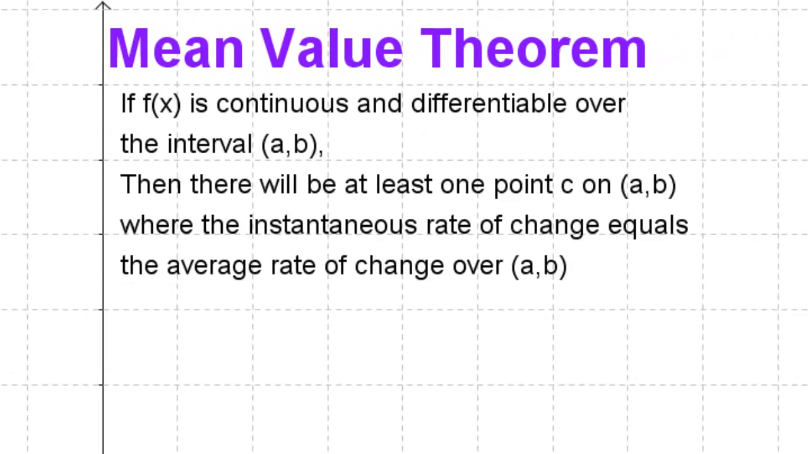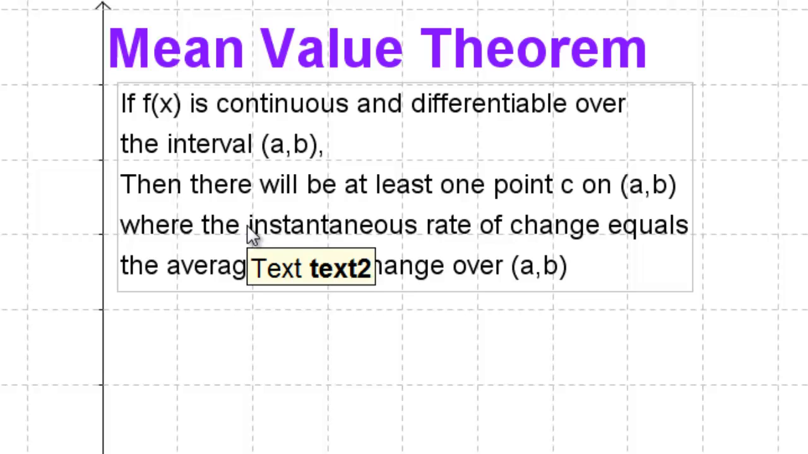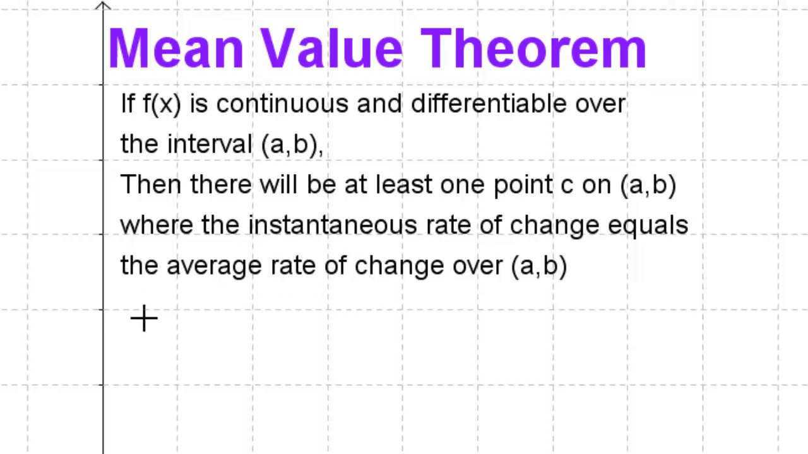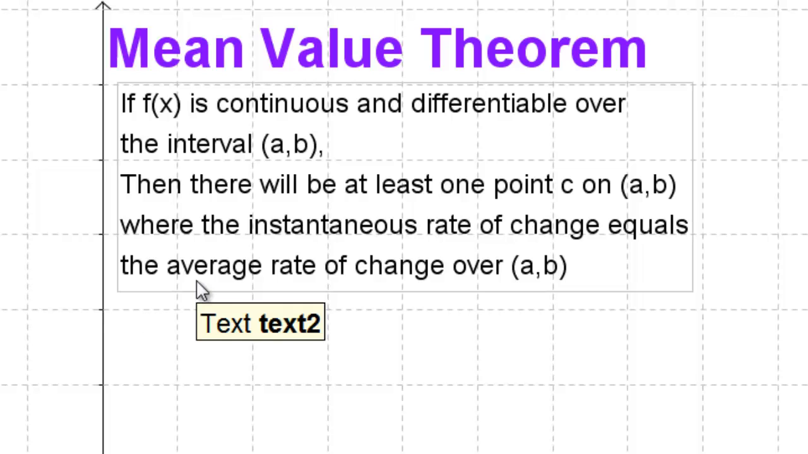The requirements are that the function be continuous and differentiable. So as long as the function is continuous and differentiable, and usually if it's continuous, it's also differentiable over an interval, then there's going to be at least one point on that interval where what we call the instantaneous rate of change, or the slope of the tangent line, is equal to the average rate of change over the entire interval.